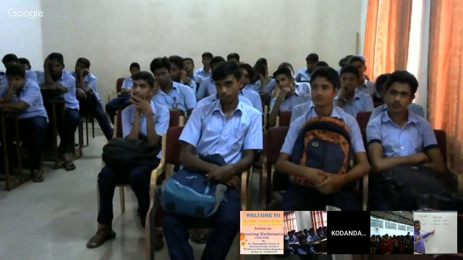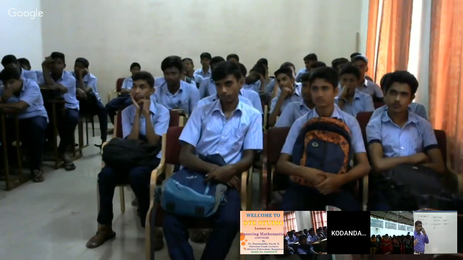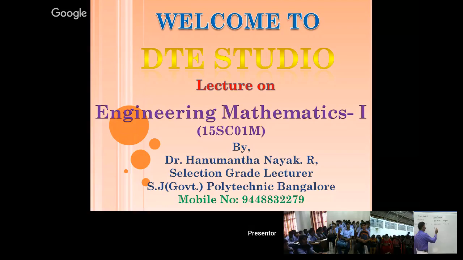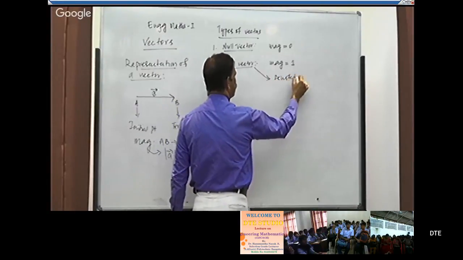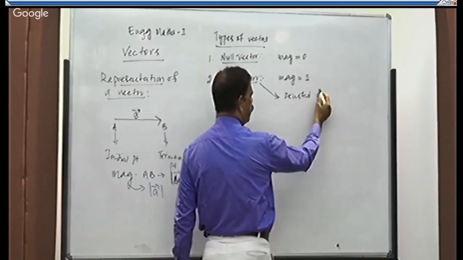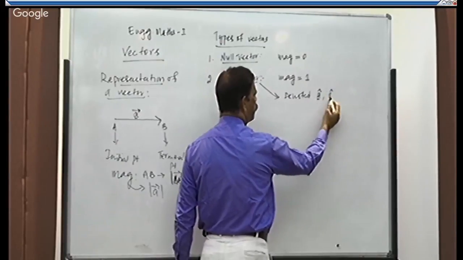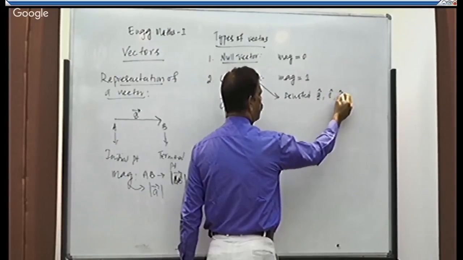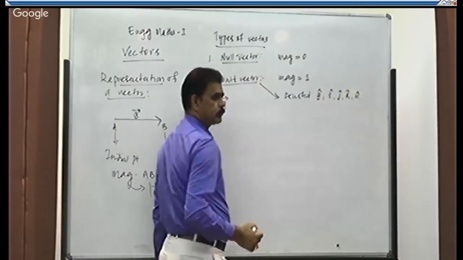What is a unit vector? A unit vector is a vector whose magnitude is equal to 1. Unit vectors are always denoted by a small letter with a cap over the head. See, a cap means what? Unit vector of A, I cap, it is unit vector I. Unit vector J, unit vector K, unit vector N.